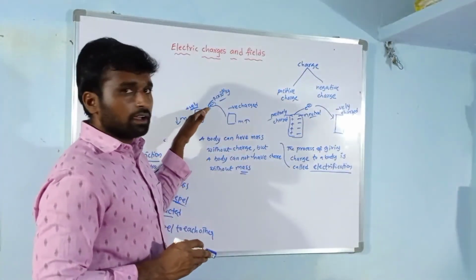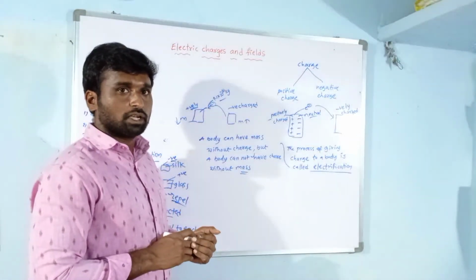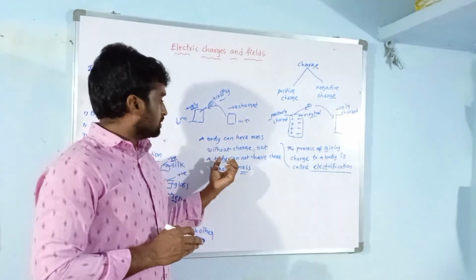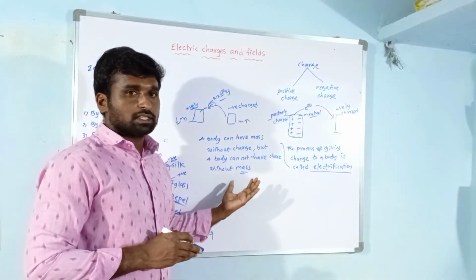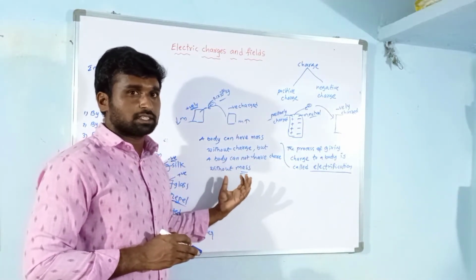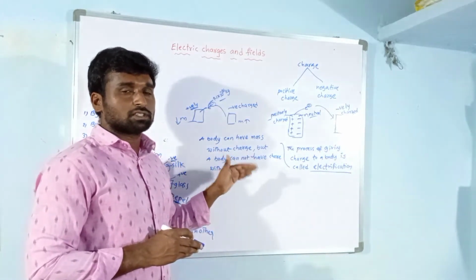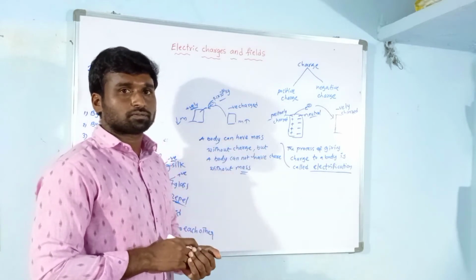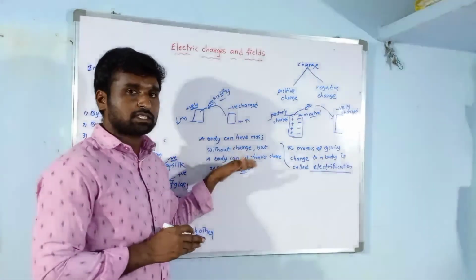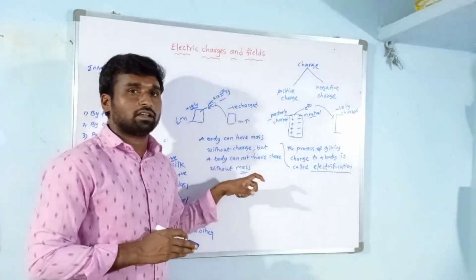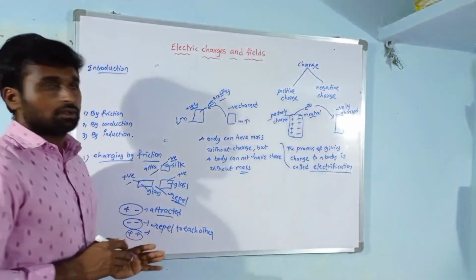When charge is lost, at the same time mass is also lost. We can talk about mass without charge, but we cannot talk about charge without mass. Charge lost means mass also lost. So a body can have mass without charge, but a body cannot have charge without mass. So this is charging by friction.